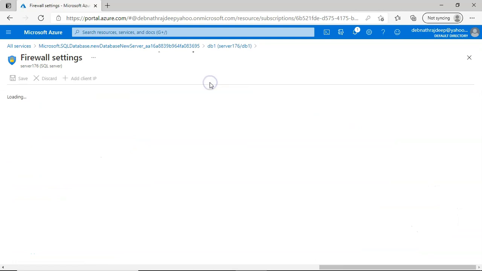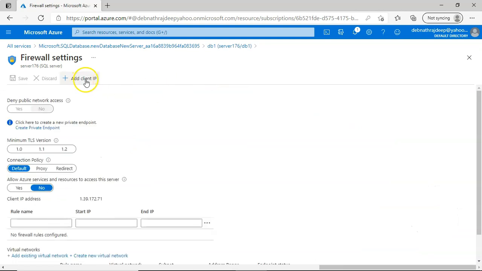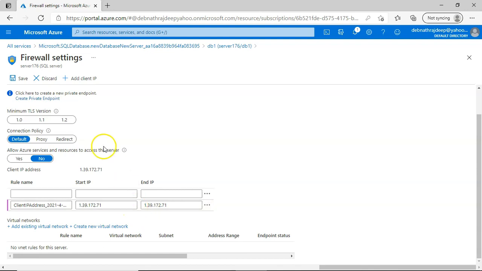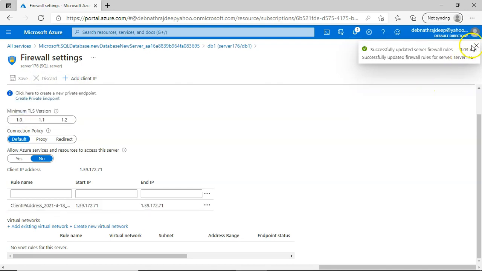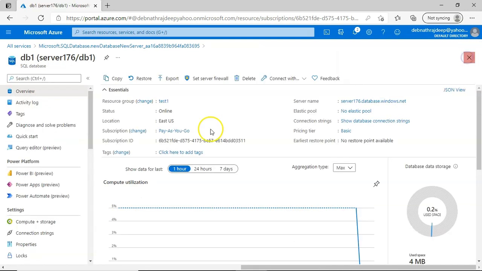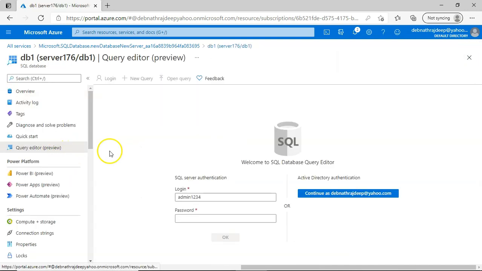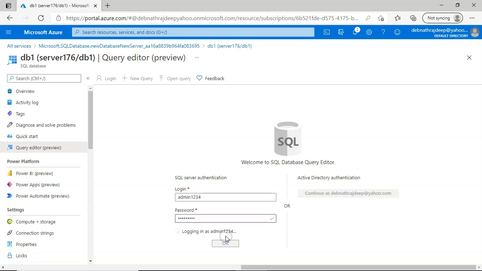I can click on this, and here is add client IP. If I click on this, you see it is showing the client IP, and here are the details. You can add a range also, and then you click on save. So you have to click on add client IP, and you have to click on save, then only it will be saved, otherwise it will not be saved. Now I can close this. Now I can go to query editor preview, and now here if I type, click on OK.